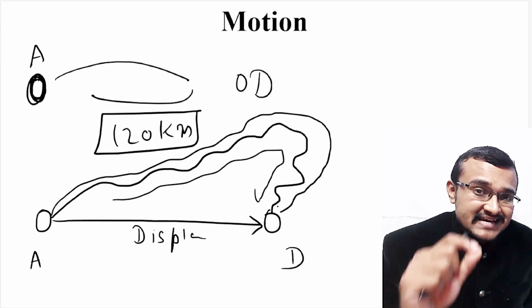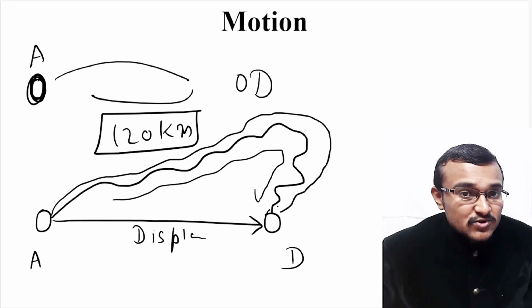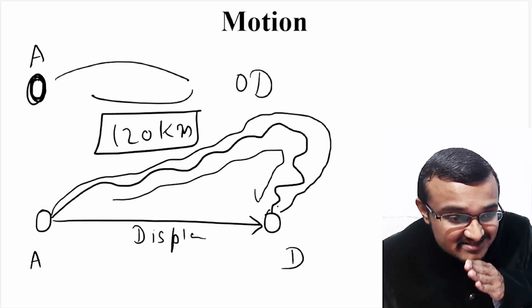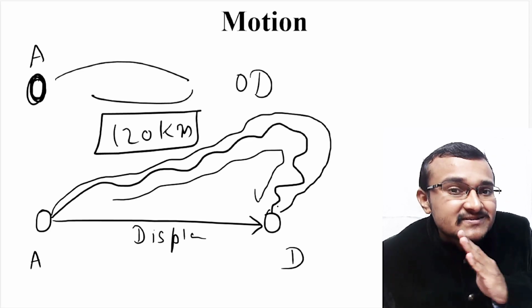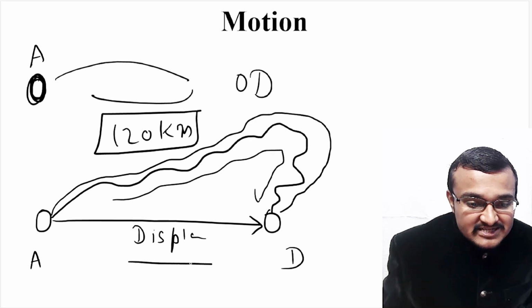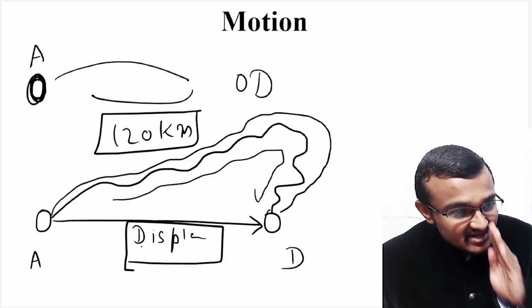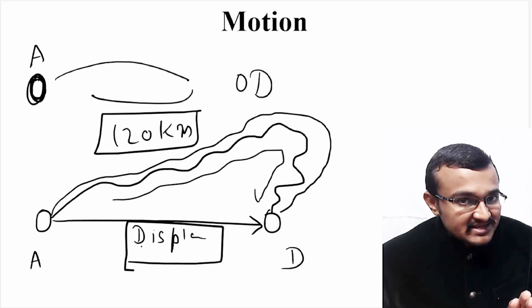So that's why you are not considering the direction there, but in displacement you are just following the straight shortest path from position A to B. So that's why in displacement direction is also there. In the particular direction a particle is displacing.